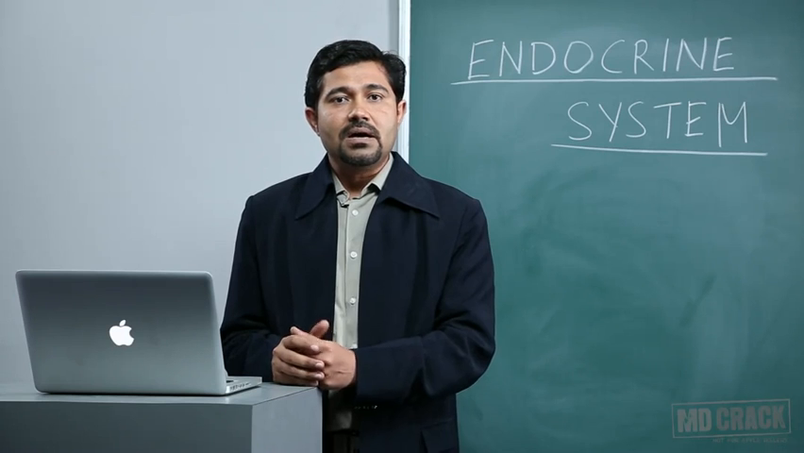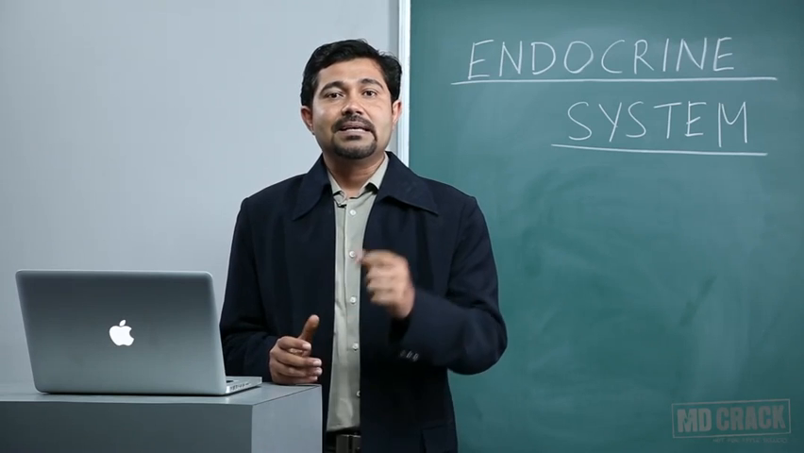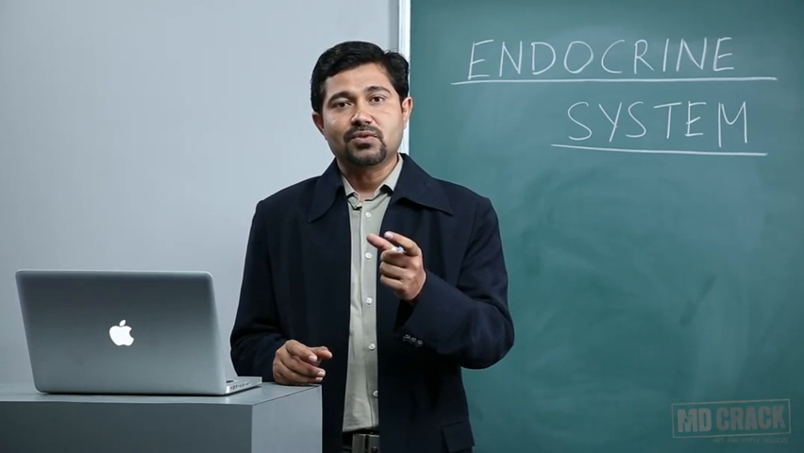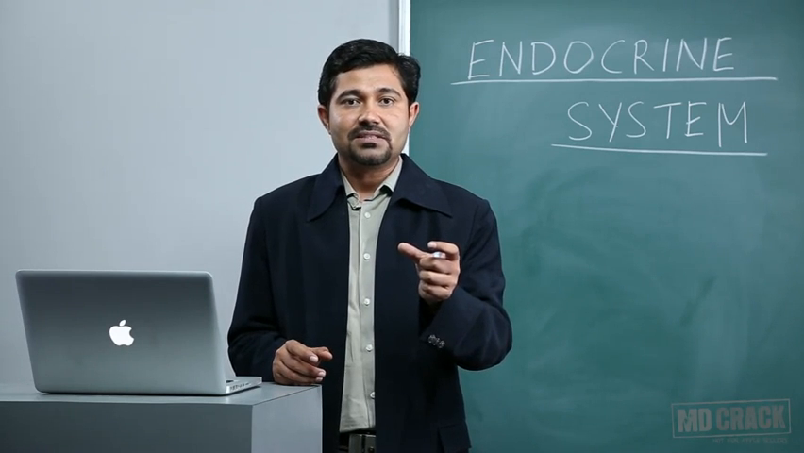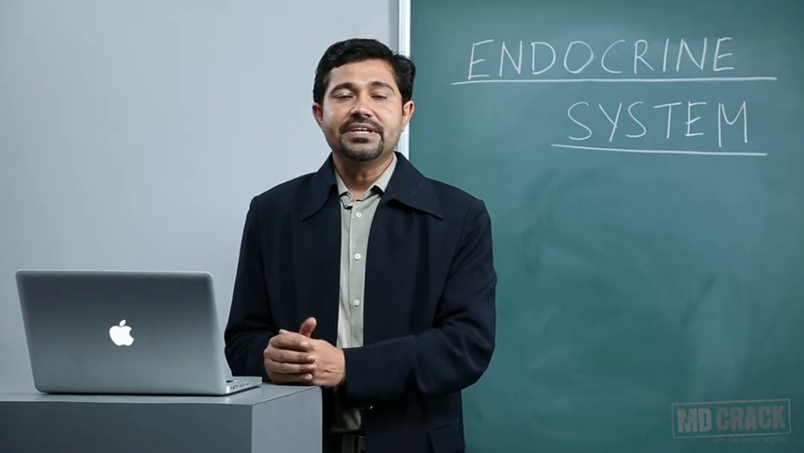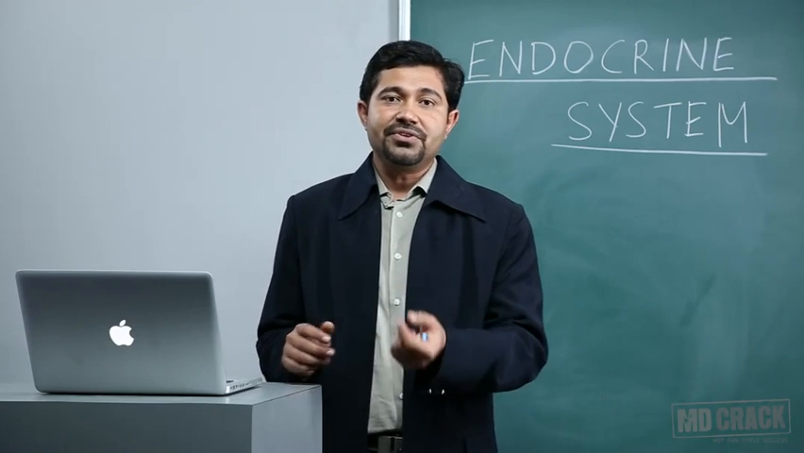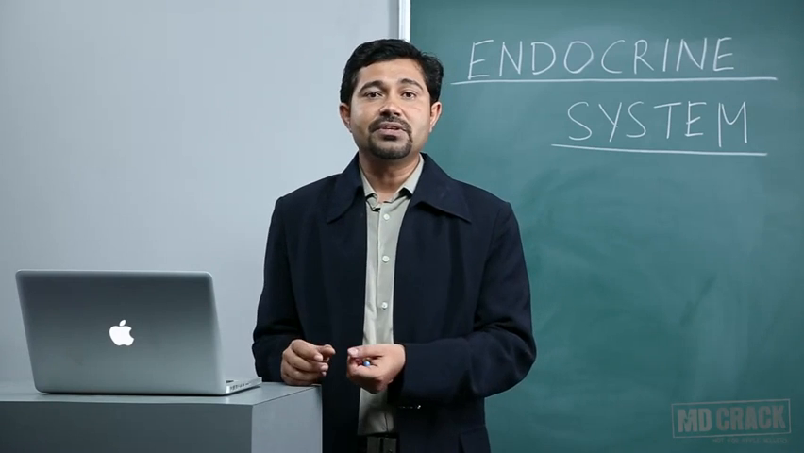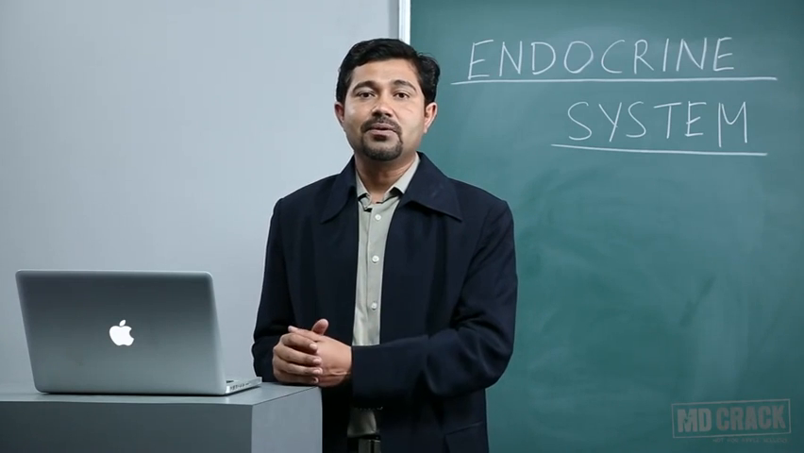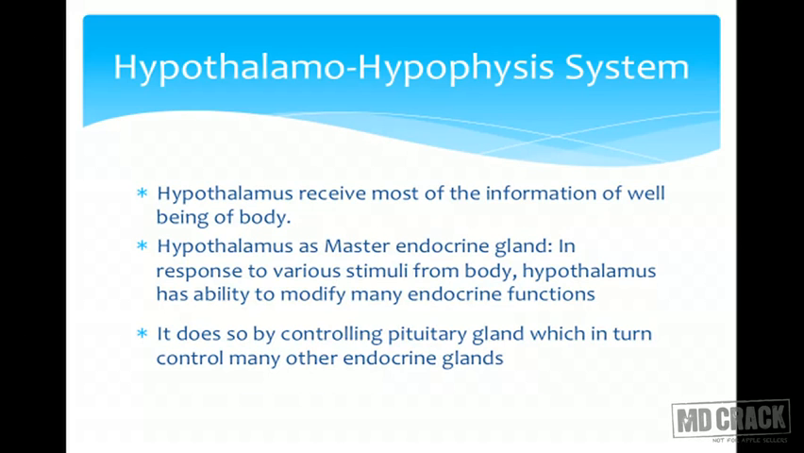How does the hypothalamus control the pituitary? The hypothalamus secretes some hormones, which pass into the hypothalamo-hypophyseal portal vessels, which will go to the pituitary, and then act on the pituitary. Not only that, the axons from the hypothalamus terminate in the posterior pituitary. So the neural connection is also there from the posterior pituitary to the hypothalamus. In this way, hypothalamus is able to control a number of functions of the pituitary.